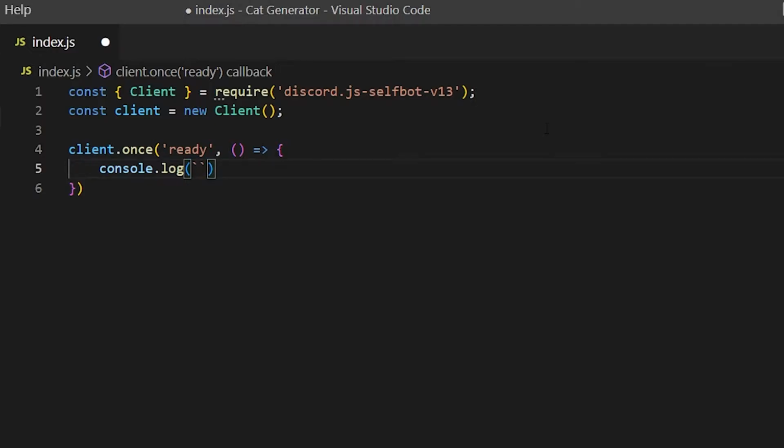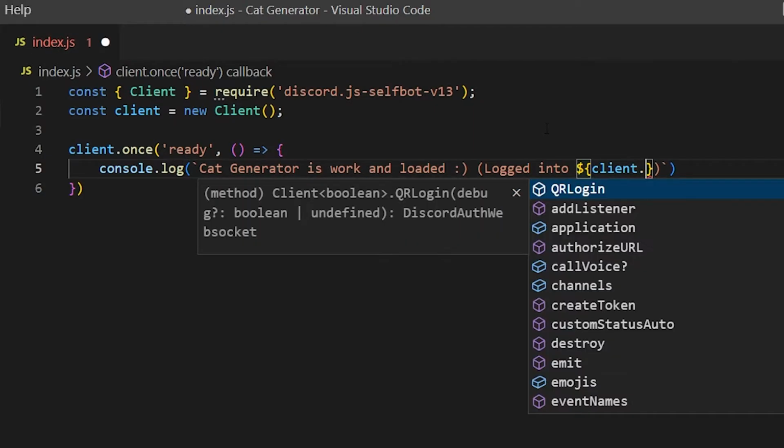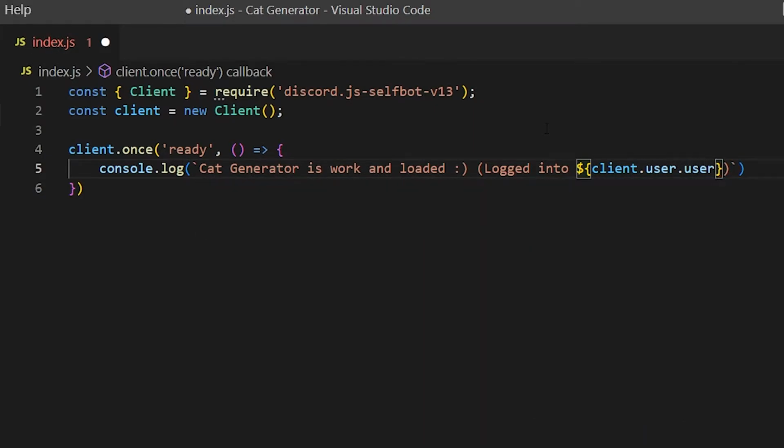Now we're going to type in here: cat generator is working and it's loaded, smiley face, and then logged into, and then we're going to shove client.user.username. So basically it's going to tell you the username. You don't have to do this, I just put this here because it looks nice.